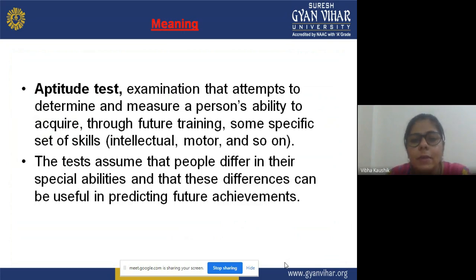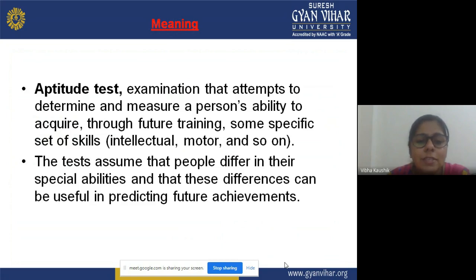Now, meaning. An aptitude test is an examination that attempts to determine and measure a person's ability to acquire skills. What do you mean by an aptitude test? It is a type of examination that is attempting to determine and measure a person's ability, that is, how able he is to acquire through future training. It means how much he can learn with the help of the future training that he will get.